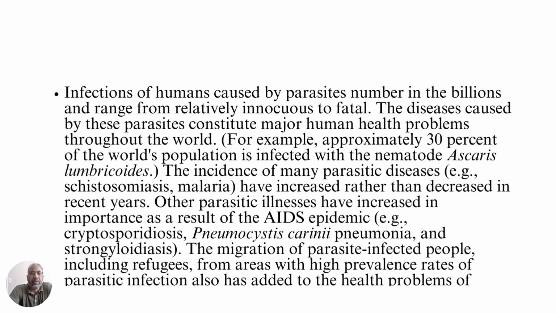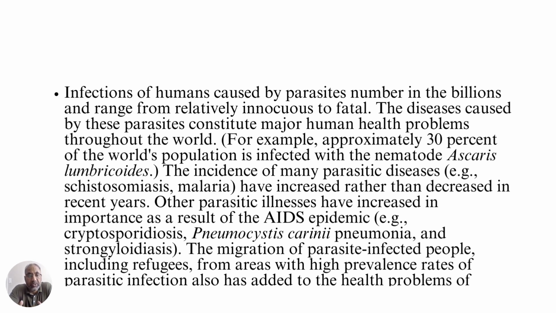And some worms like Ascaris lumbricoides, also known as the roundworm, are also a cause of disease, especially in children. And the incidence of many parasitic diseases, for example malaria and schistosomiasis, has increased rather than decreased in recent years, and there have been efforts to find vaccines. Especially a malarial vaccine has now been discovered, and it is going to become global in a short period of time, probably.